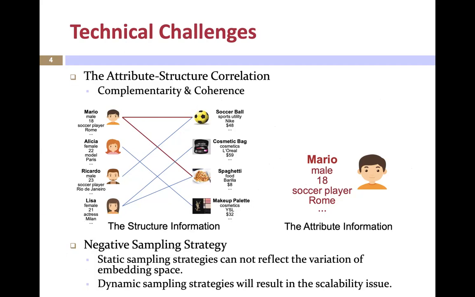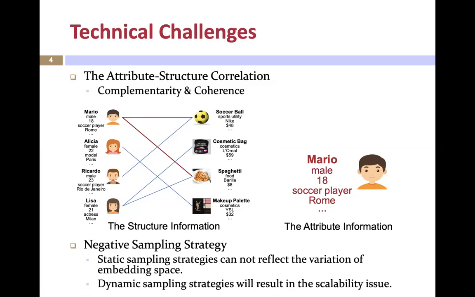Another issue of embedding is about negative sampling. Most embedding methods adopt a static negative sampling strategy. However, as the training proceeds, a static negative sampling distribution cannot reflect the varying node information in an embedding space, which brings about noise in the training.